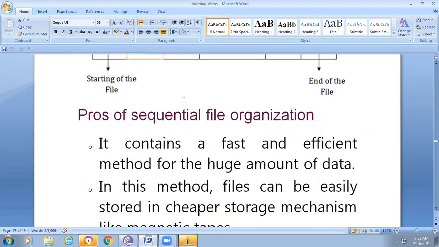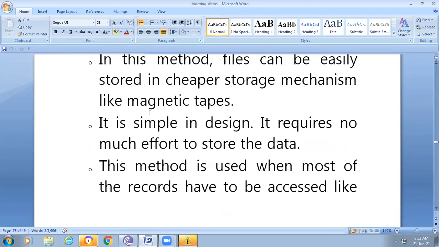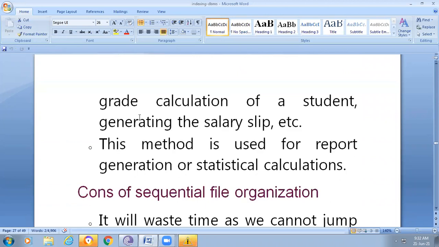Next, what are the advantages of sequential file organization? It is a fast and efficient method for huge amounts of data. In this method, files can be easily stored in cheaper storage mechanisms like magnetic tapes. It is simple in design and requires not much effort to store the data. This method is used when most of the records have to be accessed, like grade calculation of a student or generating the salary slip. So this method is used for report generation or statistical calculations.